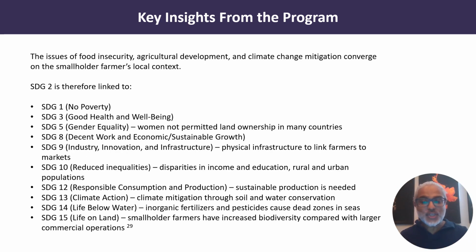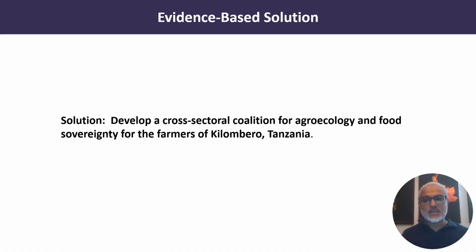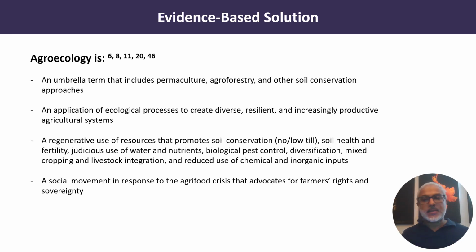So, the issues of food insecurity, of agricultural development, and climate change mitigation converge on the smallholder farmer's local context. So SDG 2 is therefore linked to all these other goals. So my solution is to develop a cross-sectoral coalition for agroecology and food sovereignty for the farmers in Quilombeiro, Tanzania. What is agroecology and food sovereignty?